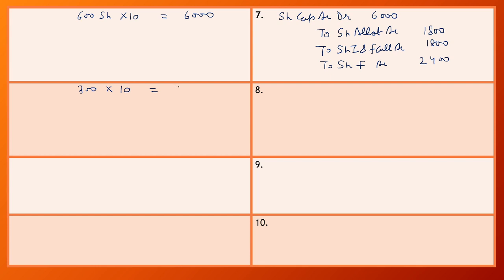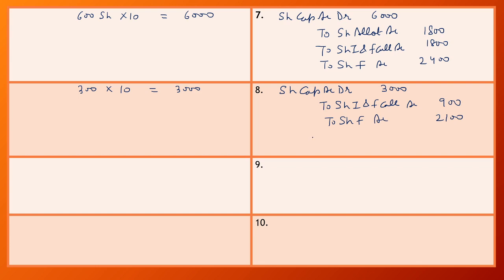Now we forfeit the 300 shares and the called up amount is rupees 10. So the called up amount is 3000. Now when we cancel the shares, then we debit the share capital account and our entry is share capital account debit with 3000. Now first we credit the installment which is not paid by the shareholder. So to share first and final call amount, shareholder does not pay first and final call, number of shares are 300 and first and final call is rupees 3 per share. So the shareholder does not pay 900 and the amount which is paid by the shareholder is transferred to share forfeiture account, that is 2100.